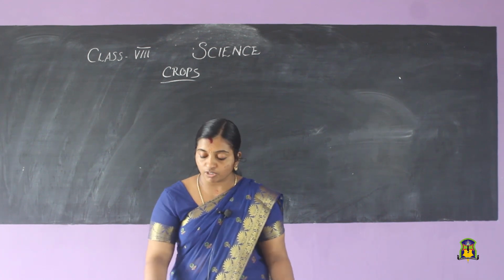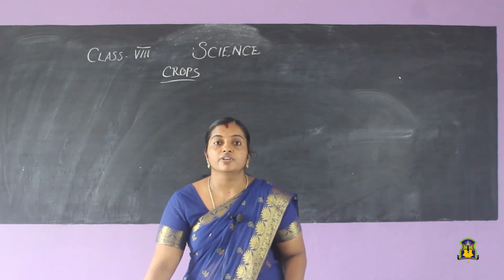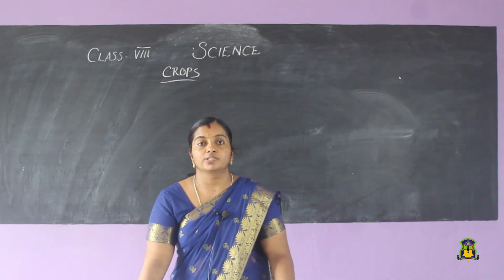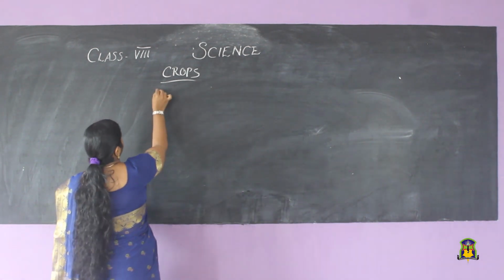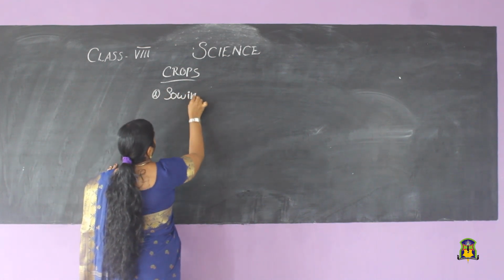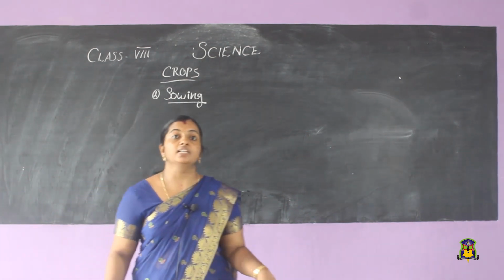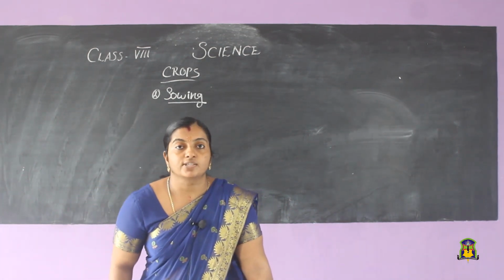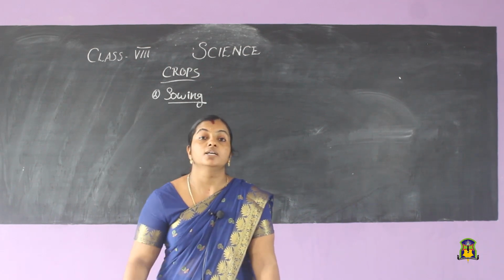So, now we will go to our next topic, that is the second step in the process of agriculture, or the second procedure of the basic agricultural practice, and that is sowing. This is the second step. This is sowing. What do you mean by sowing? Sowing is the process of putting seed into the soil. That is the process of adding seed into the soil is called sowing.